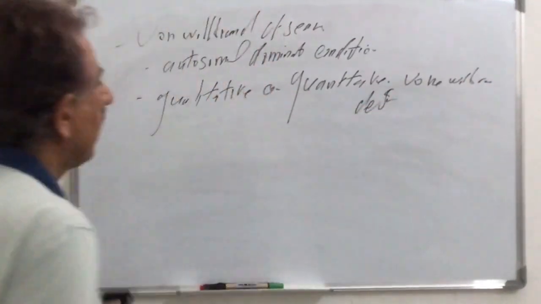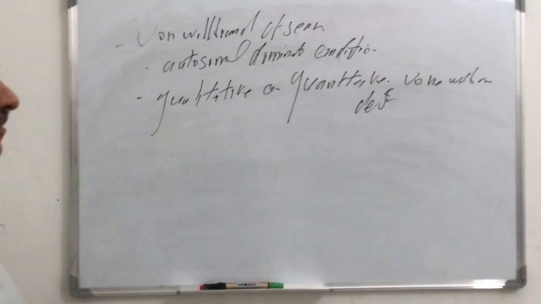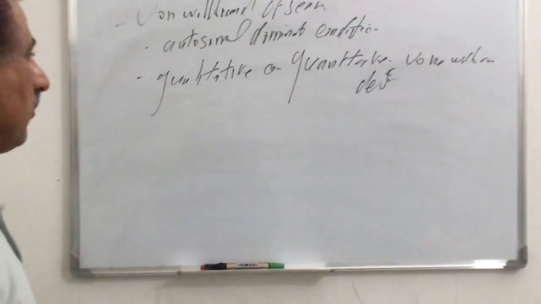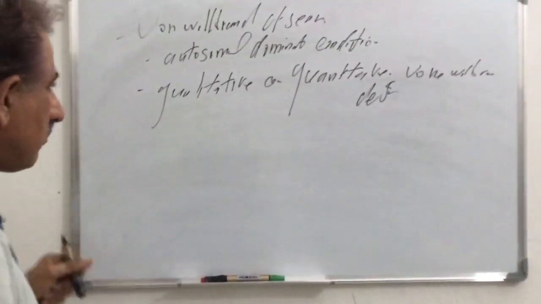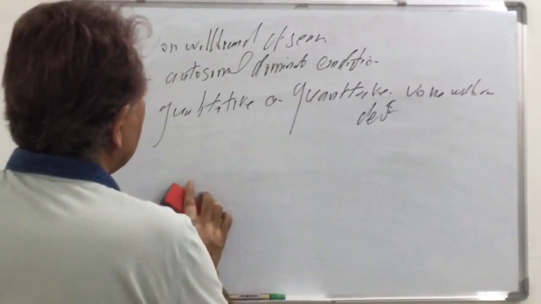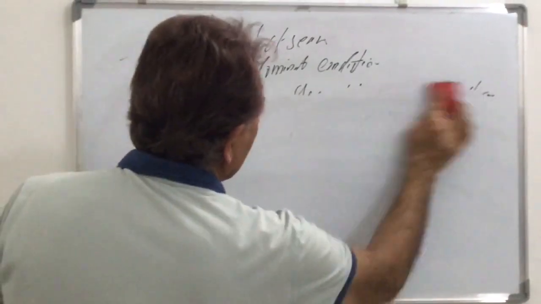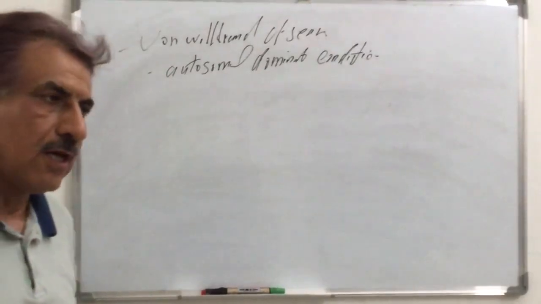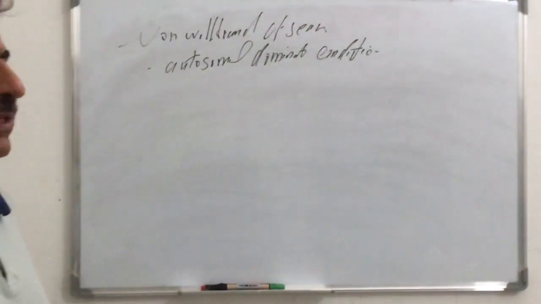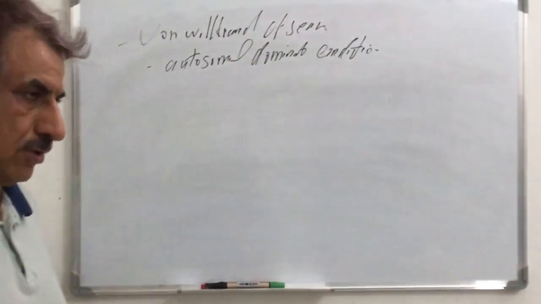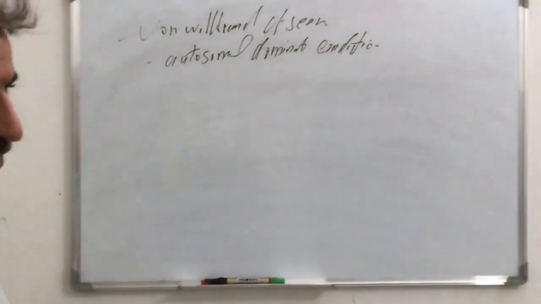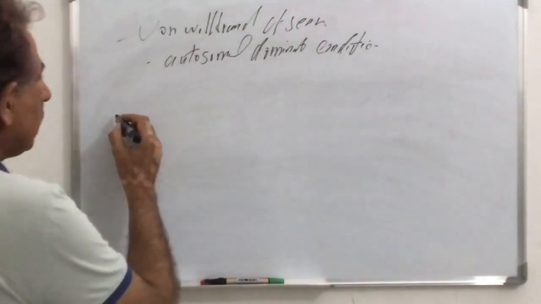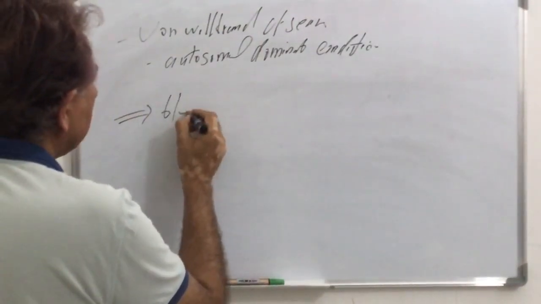Qualitative means the factor is abnormal; quantitative means the amount is reduced. When this is deficient, the first step, adherence, is impaired, and there is no attachment of the platelet to the subendothelial tissue, which is mediated by von Willebrand factor and glycoprotein 1b attachment. The result is an increase in the bleeding time.